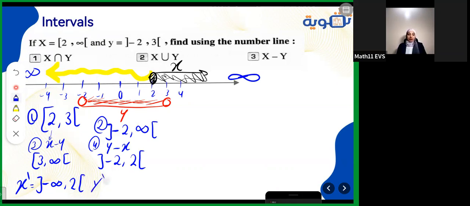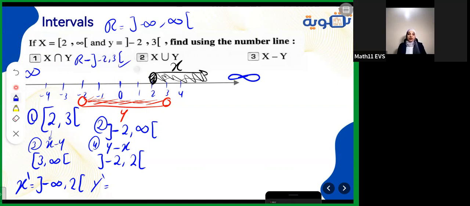What about y complement? Y complement means everything but not y. Everything but not y means what? Here's why. I know that some of you can say that I will take all the real numbers because the real numbers can also be written as from -infinity to infinity. So I will say all the real numbers without y, without -2 and 3. And that's a correct answer, by the way. But if I want to write it as the union of two intervals, I can start here and get this part and with this part, with the union between them.